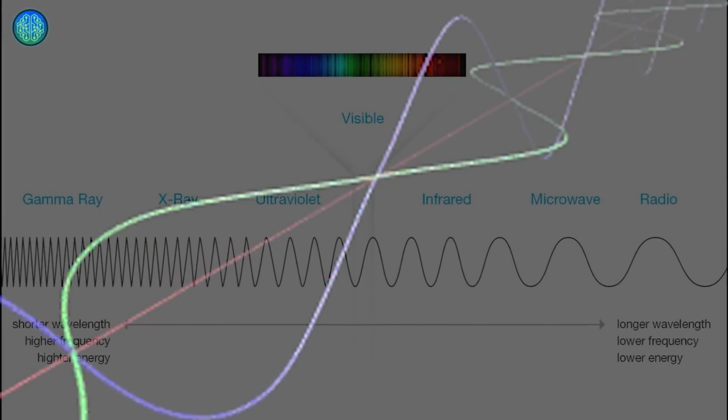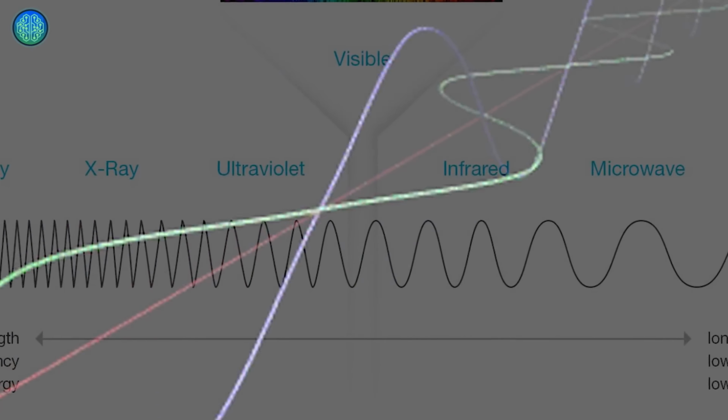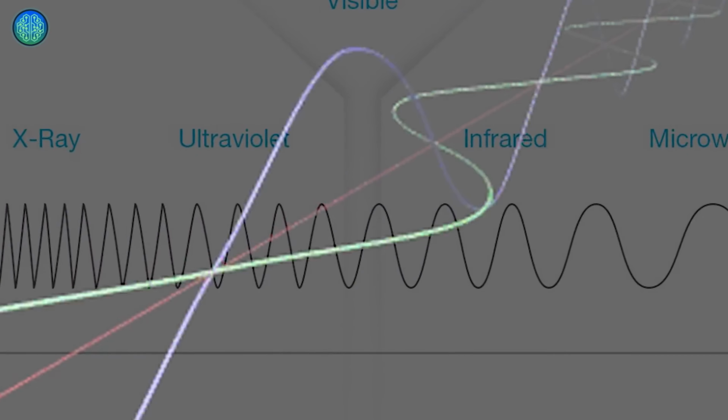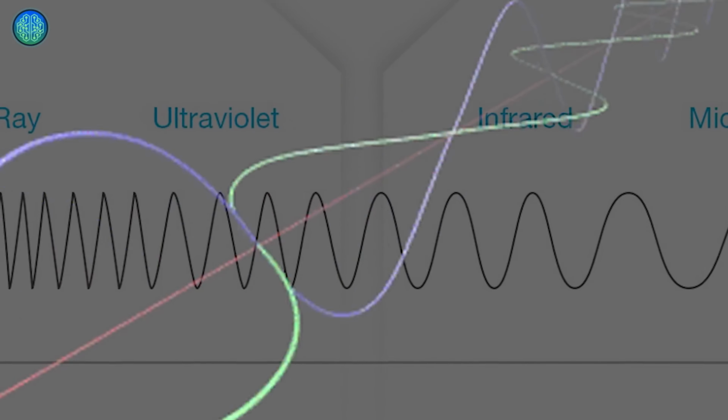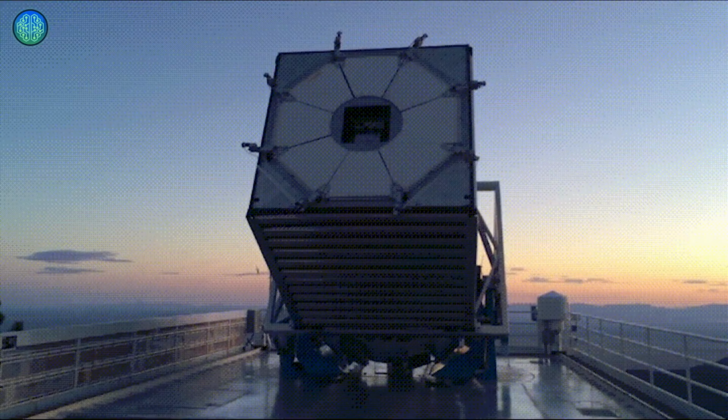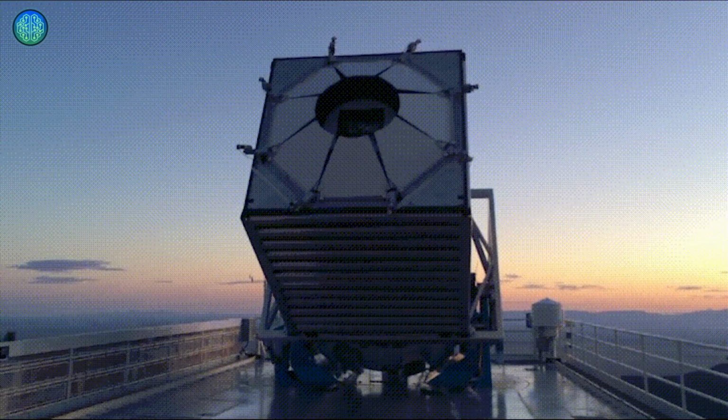The ones with the lowest energy are radio waves. Now, if we step back and look at the entire spectrum, you'll see that the light we can see is very, very limited. We didn't just sit idly by regarding the parts we can't see. We developed countless telescopes. They opened the door to worlds we couldn't see.